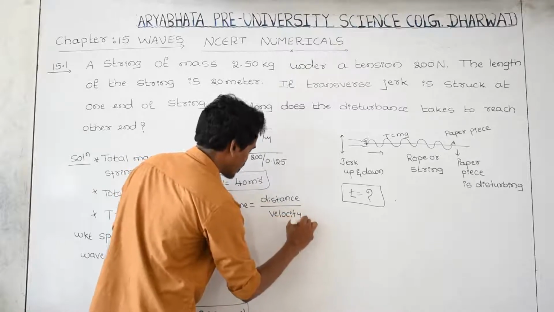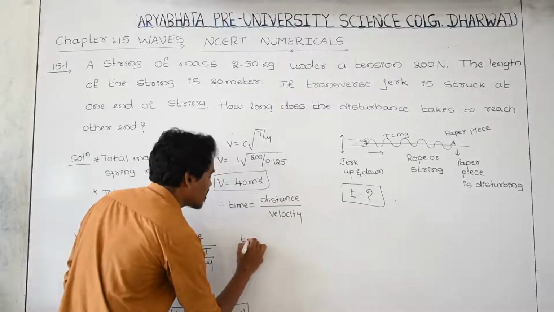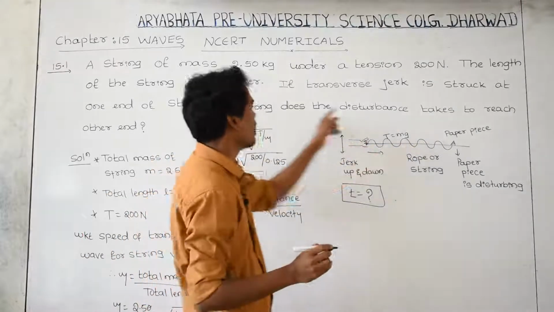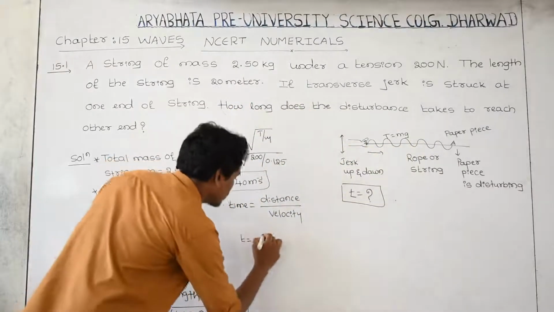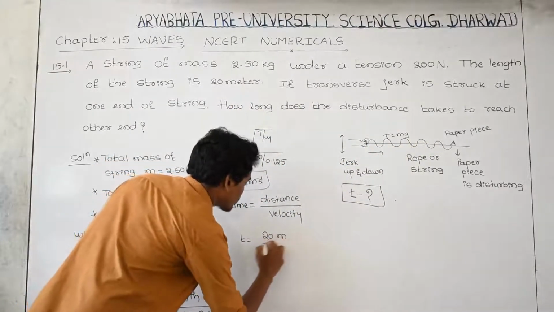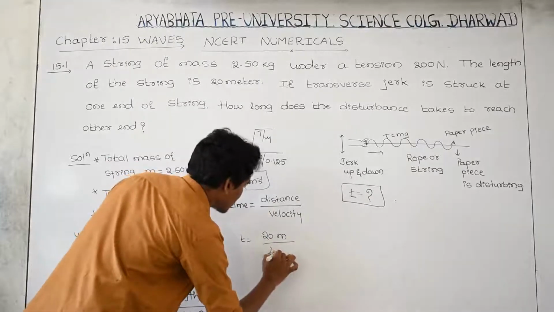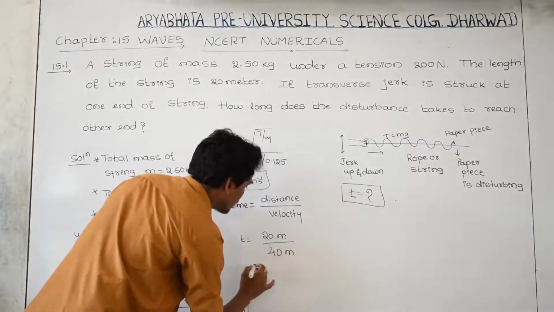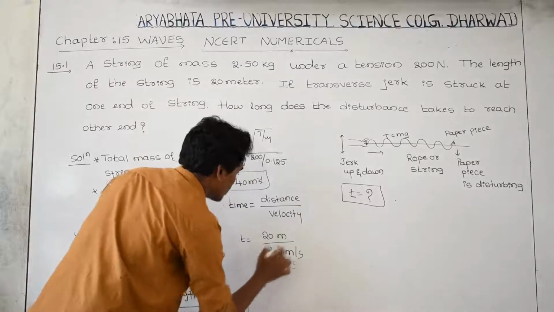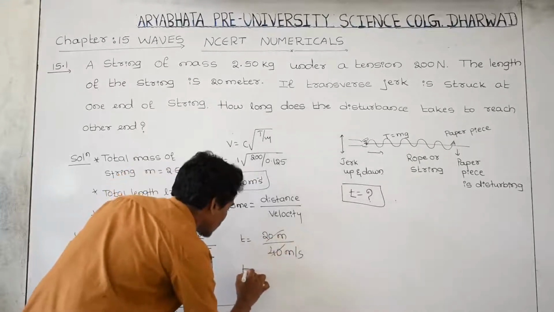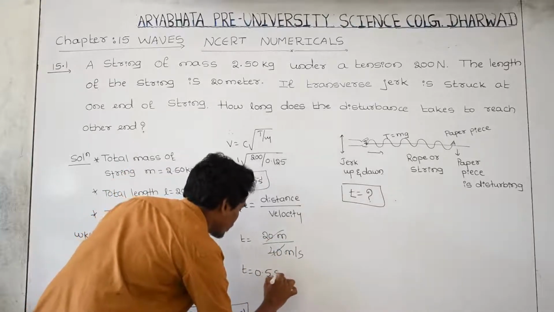The distance is the total length of the wire, which he has given as 20 meter. Velocity is 40 meter per second. Then these two get cancelled, and T becomes 0.5 second.